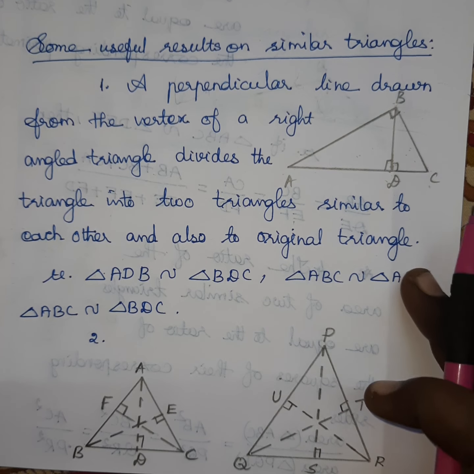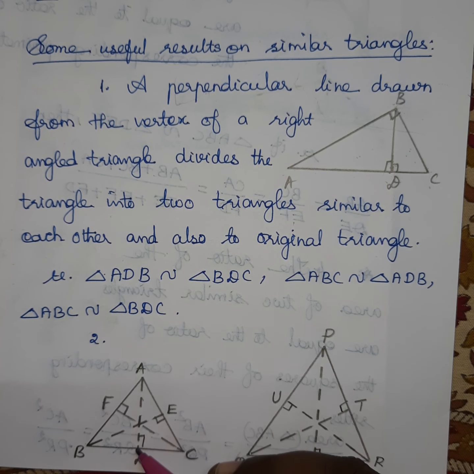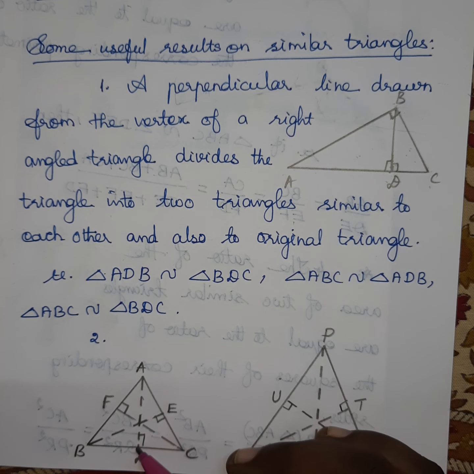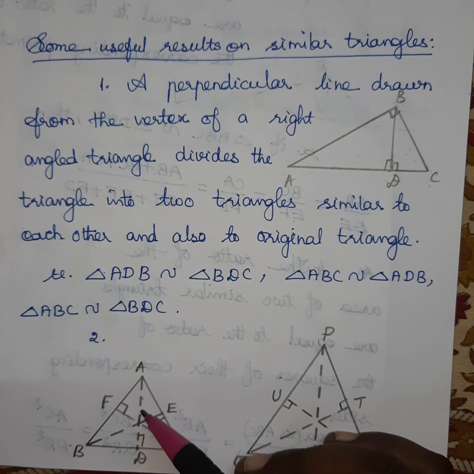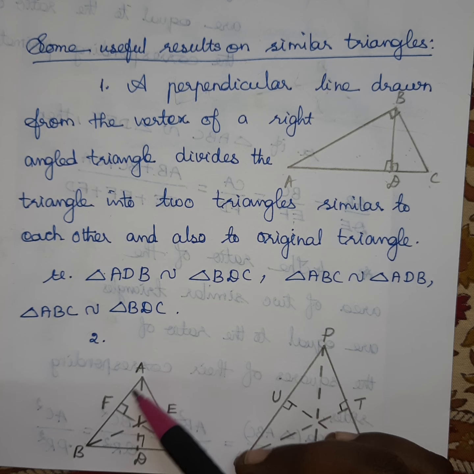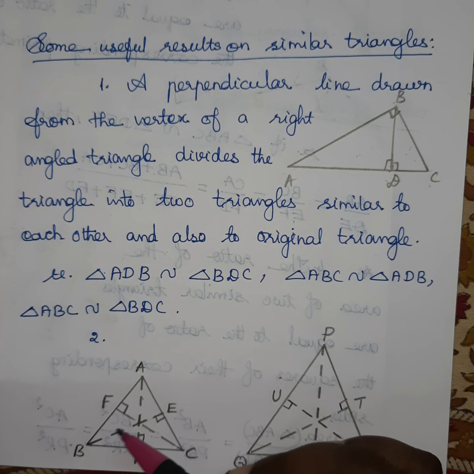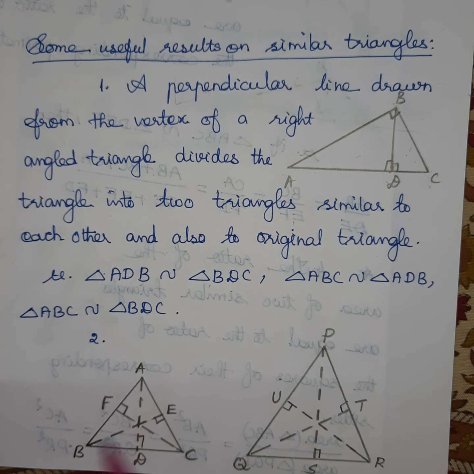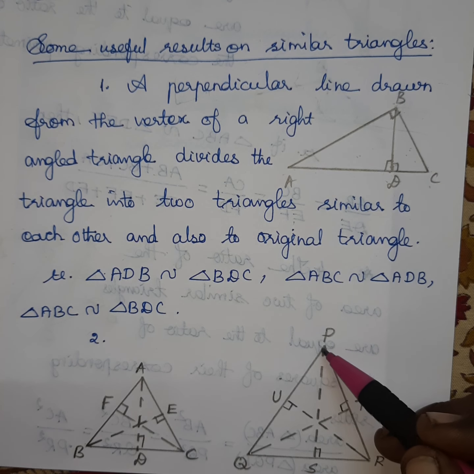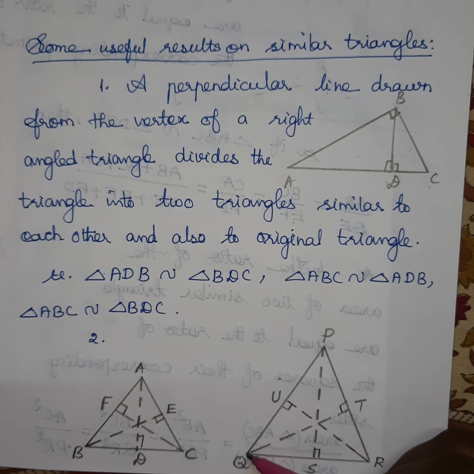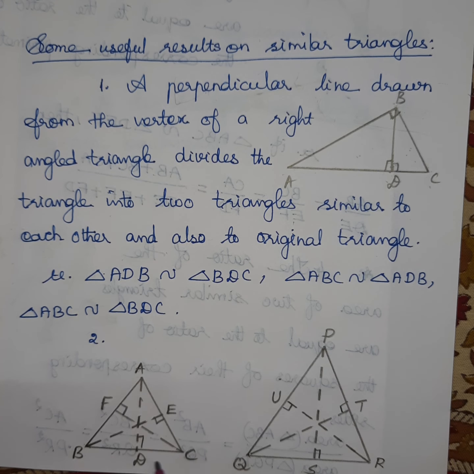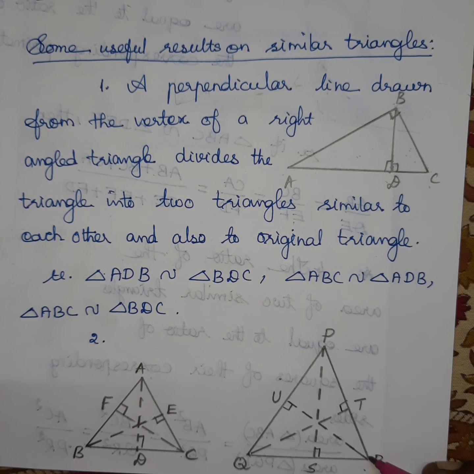Then the second result: when we draw the altitude, that means a perpendicular from each vertex, then the ratio of the sides AB to the corresponding side PQ, so AB divided by PQ equals BC divided by QR equals AC divided by PR.